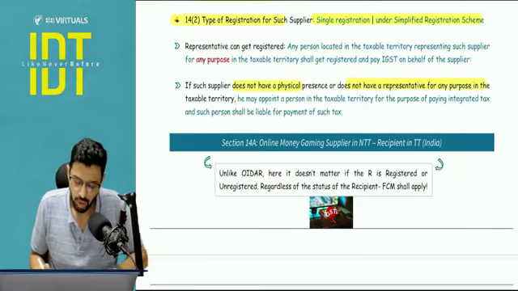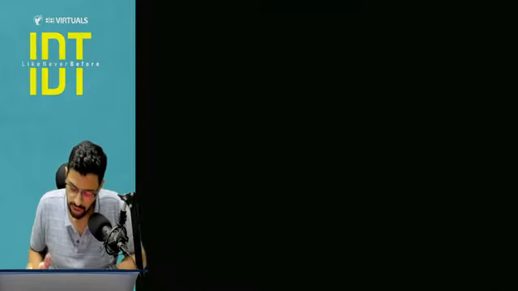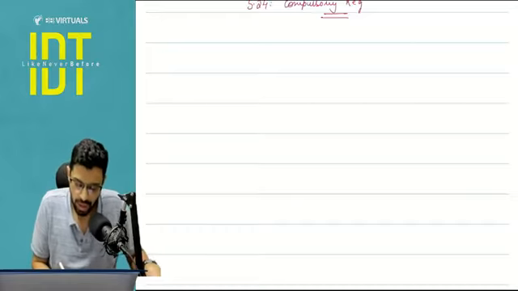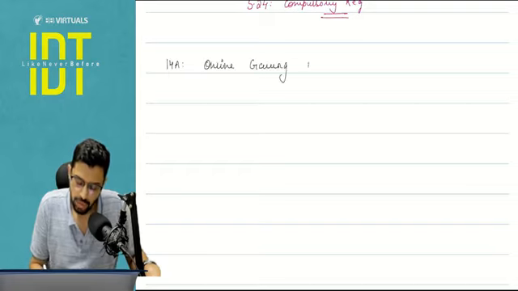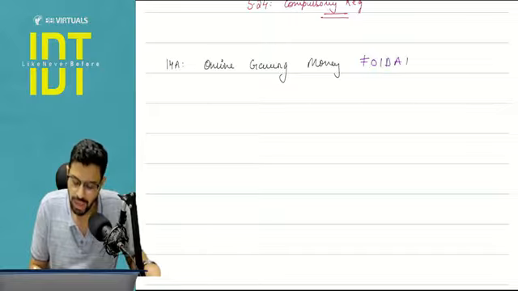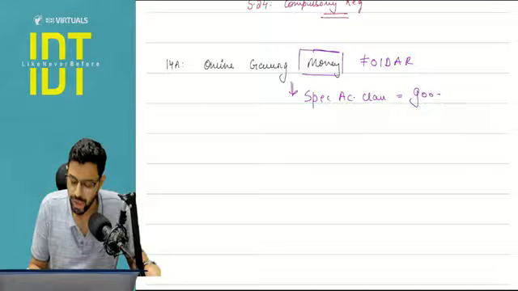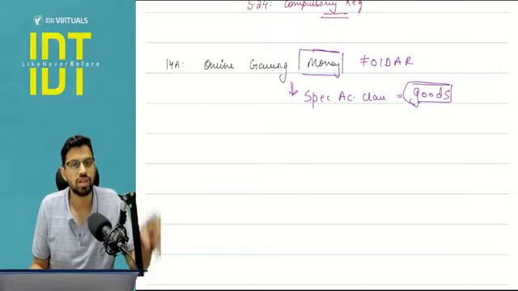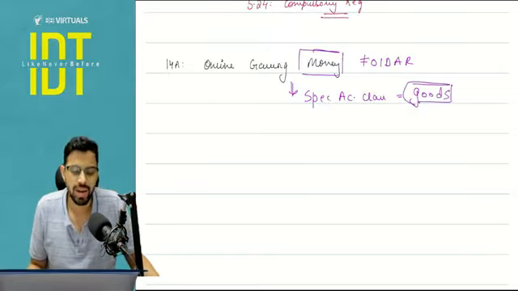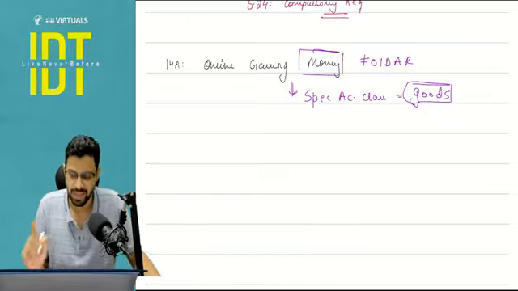We want the tax. Okay, now let's compare this with section number 14A, that is with respect to online money gaming. Now, first of all, pay attention. Online gaming is OIDAR, but online money gaming is not OIDAR. This is a specified actionable claim. Hence, it's goods. Because all actionable claims are specifically covered in the definition of goods. Pay attention to it and review the definition of goods. You will have a clear understanding of that.